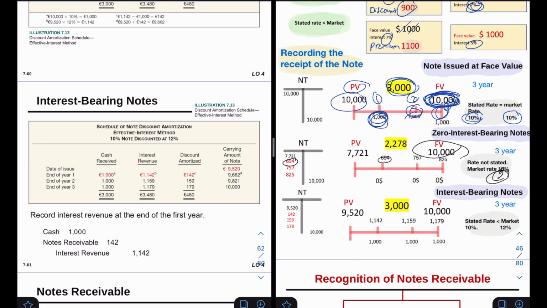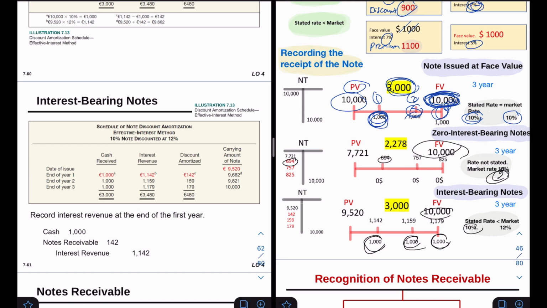The last example is similar to the zero interest bearing note, where it's a similar idea, the only difference is that we are receiving cash. So we have a stated rate less than the market, so we are receiving an annual interest payment. What makes it different is that we're gonna be receiving cash annually. So what are we going to do? We're going to take the face value, multiply it with the stated rate, and this is the amount that we are going to be receiving annually.